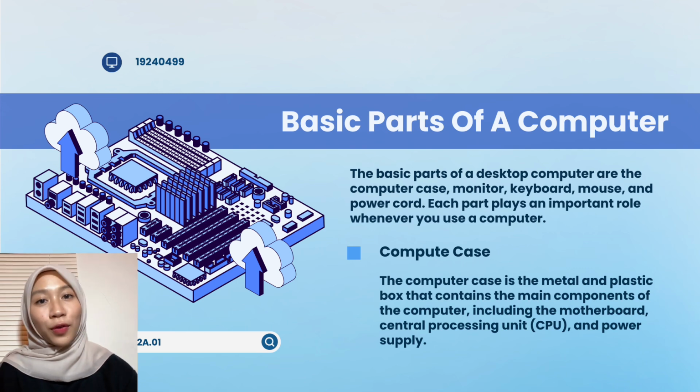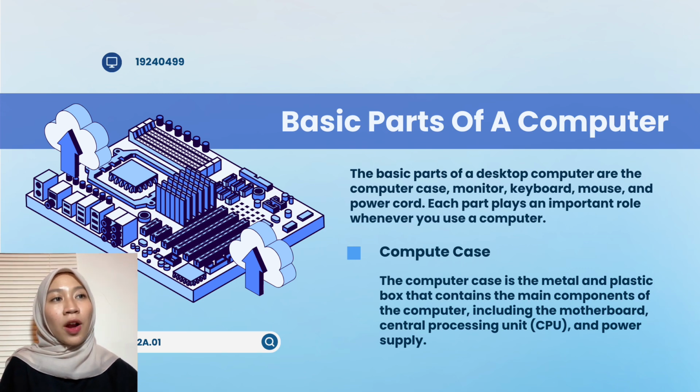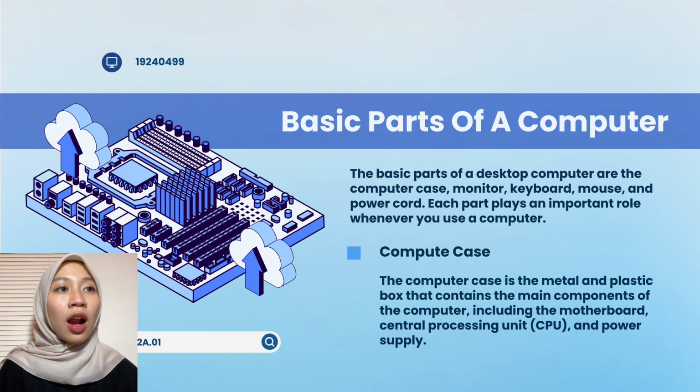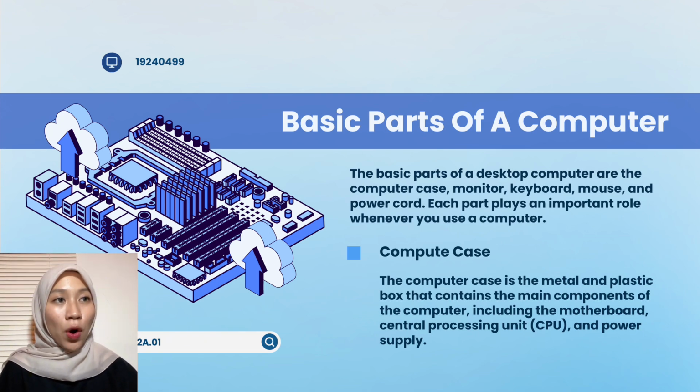Basic parts of a computer. The basic parts of a desktop computer are the computer case, monitor, keyboard, mouse, and power card. Each part plays an important role whenever you use a computer. A computer case. The computer case is the metal and plastic box that contains the main components of the computer, including the motherboard, CPU, and power supply.